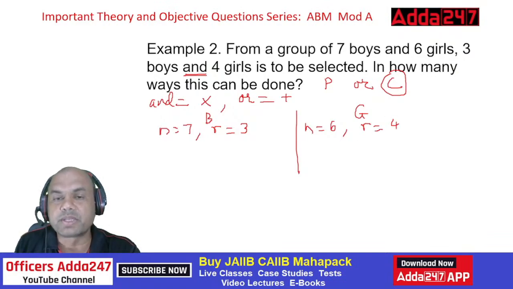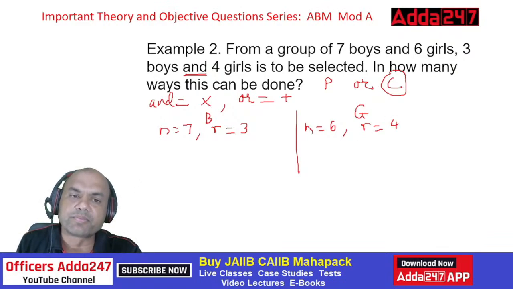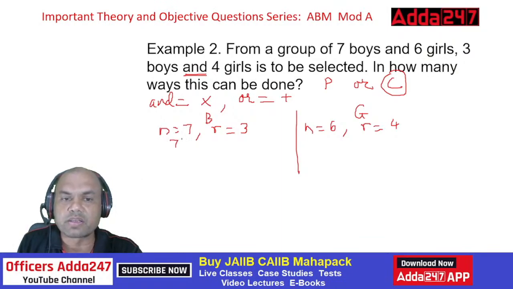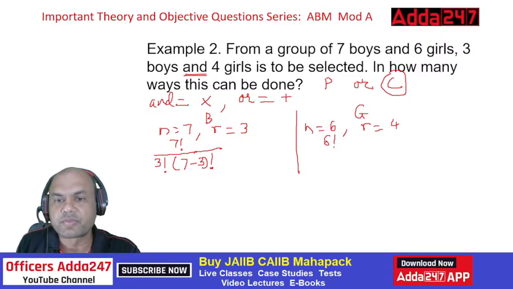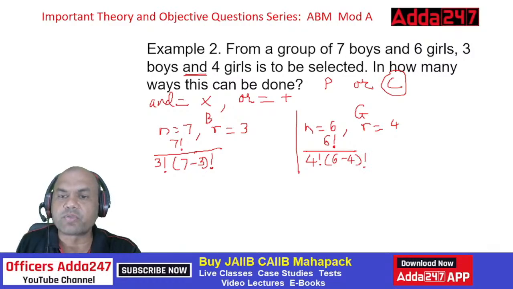Now I know it's combination. So I'll use the combination formula. So C equals what? N factorial. So 7 factorial upon R factorial, 3 factorial into 7 minus 3 factorial, sorry, so N minus R. Similarly over here, 6 factorial upon 4 factorial into 6 minus 4 factorial, right?